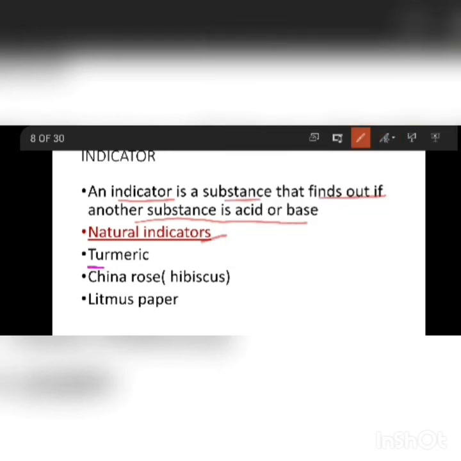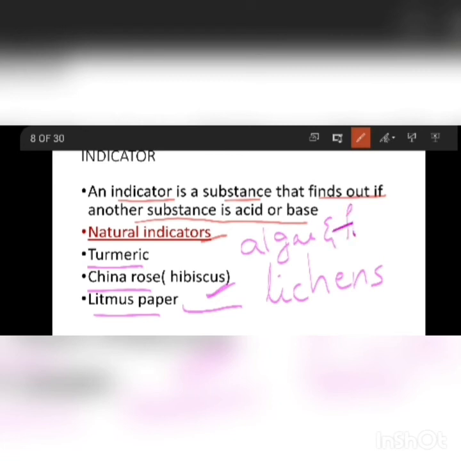If you see turmeric, turmeric is a natural indicator. China rose, which is nothing but hibiscus, is a natural indicator. Litmus paper is made up of lichens. Lichens are a combination of algae and fungi. That's why we say lichens are also a natural indicator.